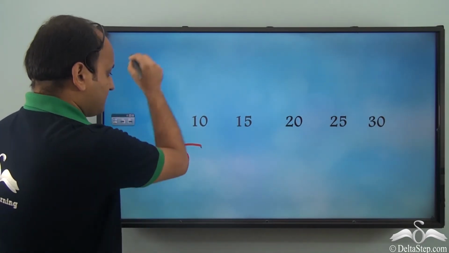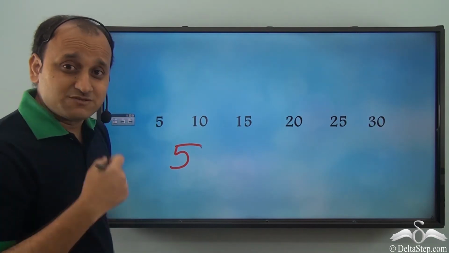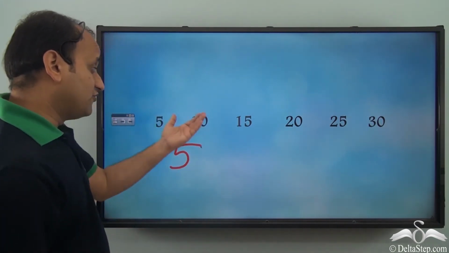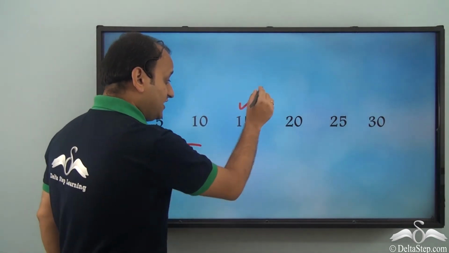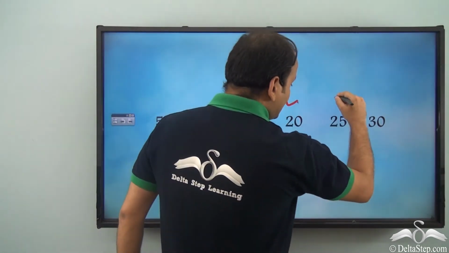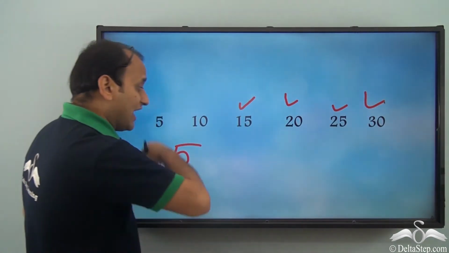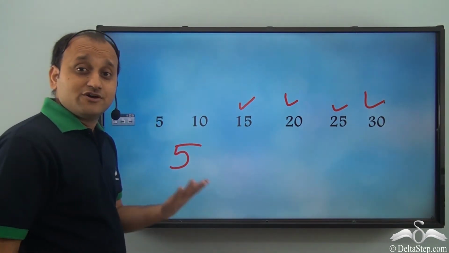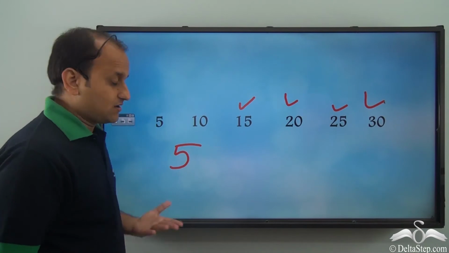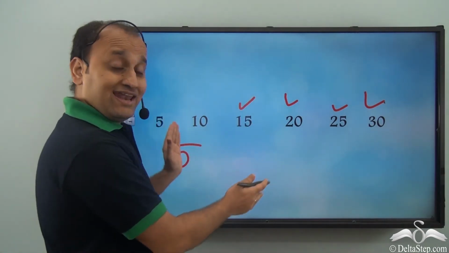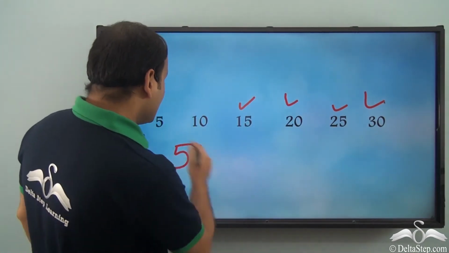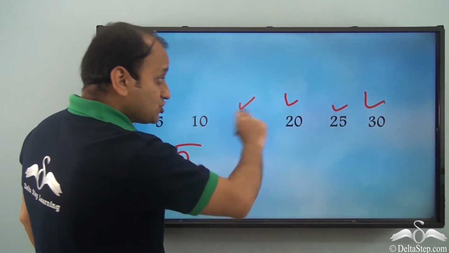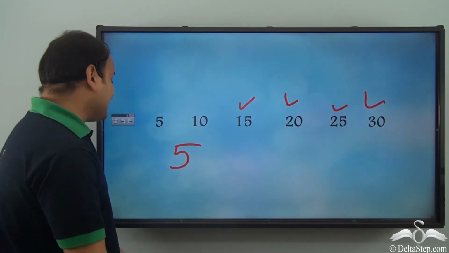So if you increase 5 by 5 you get 10, if you increase 10 by 5 you get 15, similarly 20, 25 and 30. So every time the numbers are increasing by 5. So what type of pattern do we see? Well, we see an increasing pattern here. So even these numbers show a pattern, that is an increasing pattern.